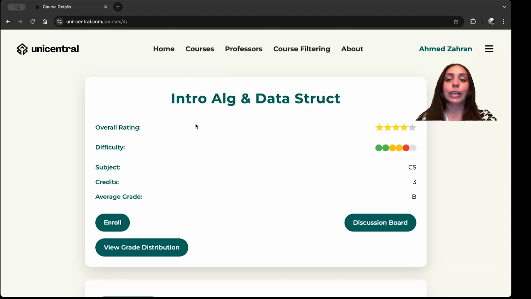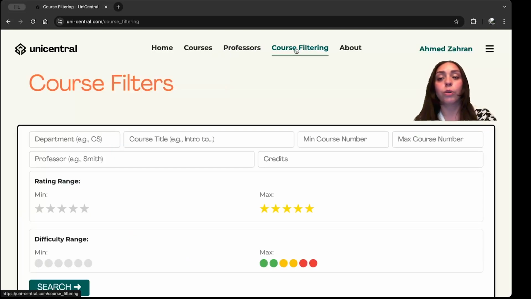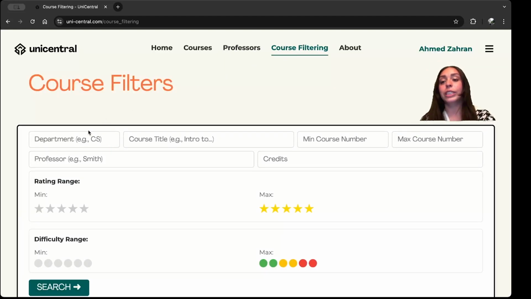So what do I do? I still need to fill my schedule up with other gen eds since I'm only in my second year. So I want to take gen eds that aren't going to take up as much time since I know I'll be spending a lot more time on my Introduction to Algorithms and Data Structures course. So this is when I go into the course filtering function of UniCentral.